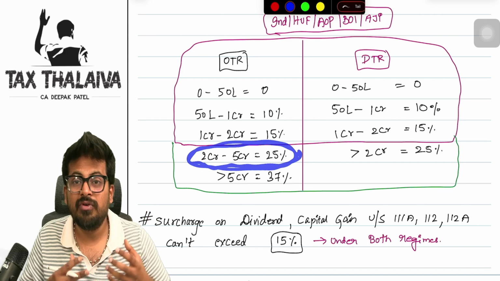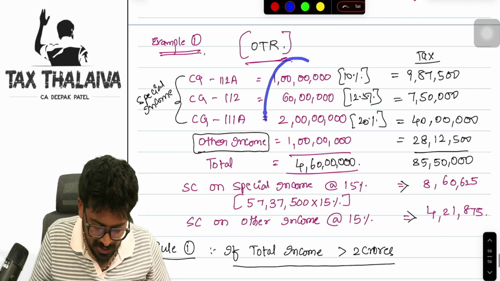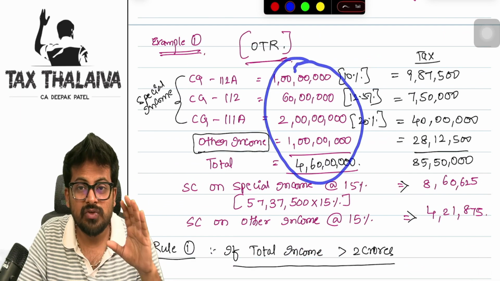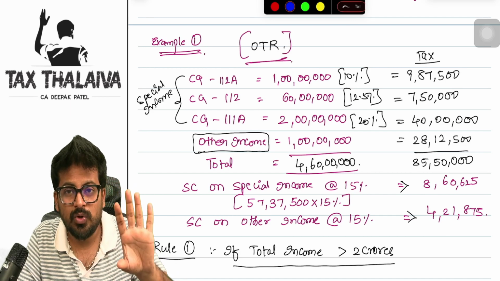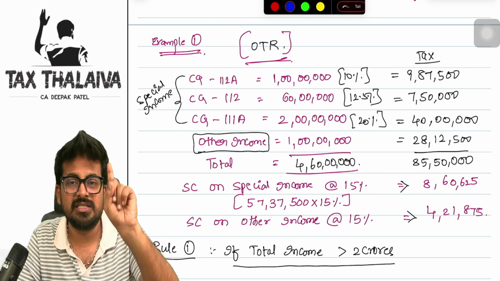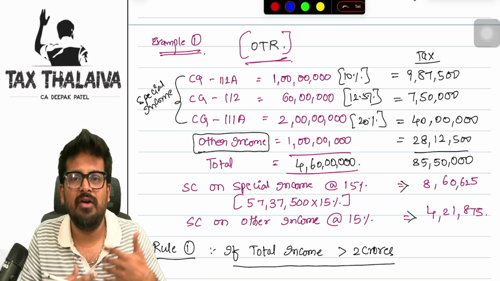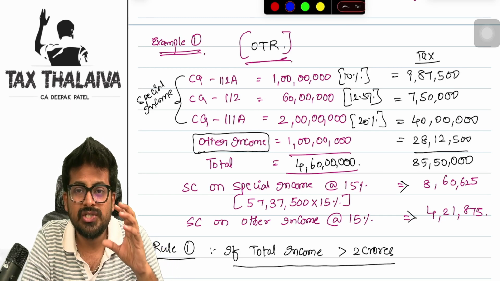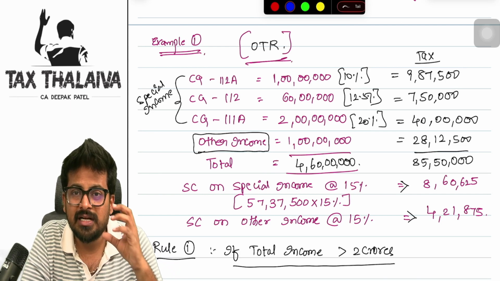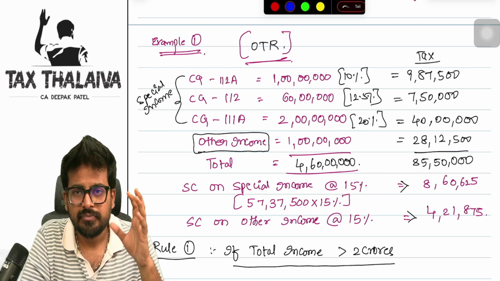But in our 4 crore 60 lakhs of total income, we have special incomes as well, on which we cannot apply 25% surcharge. Means we can only apply 15% surcharge on the special incomes. On the other income, we have to apply the surcharge rate accordingly. We will now understand how to apply surcharge rate in this kind of complicated scenario.